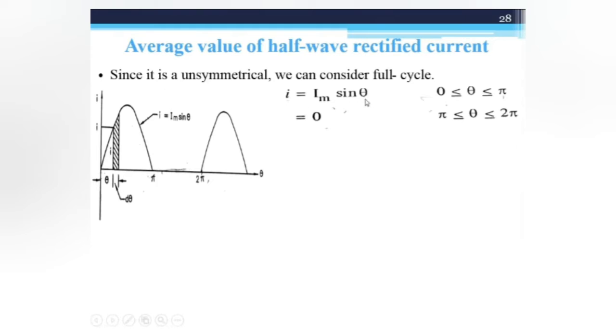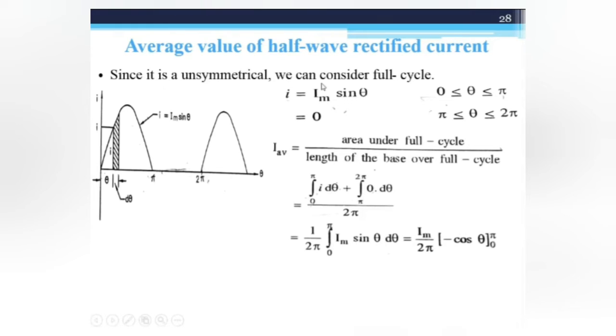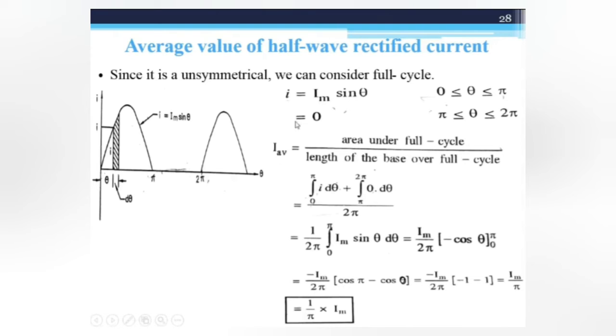So our equation becomes ∫ 0 to π of I dθ over 2π, because from π to 2π it is 0. Again put the value of i = Im sin θ, integrate, the integration of sin θ is minus cos θ, put the upper limit and lower limit, and you will get the average value of half wave rectifier current equal to Im/π.